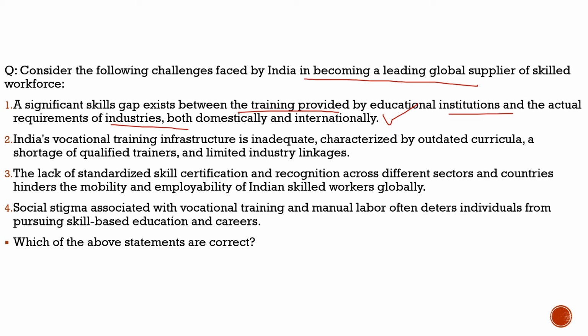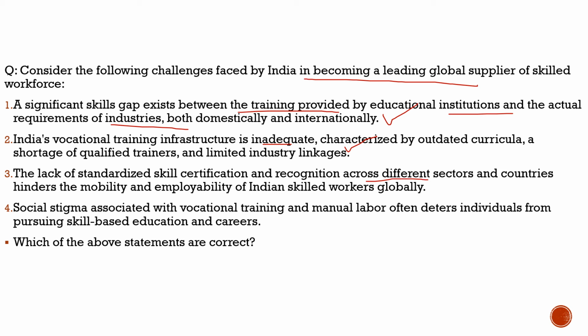Second, India's vocational training infrastructure is inadequate, characterized by outdated curricula, a shortage of qualified trainers, and limited industrial linkages. 100% correct. We have outdated curricula, a shortage of qualified trainers, and limited industry linkages. Then the third statement is the lack of standardized skill certification and recognition across different sectors and countries, which hinders the mobility and employability of Indian skilled workers globally.